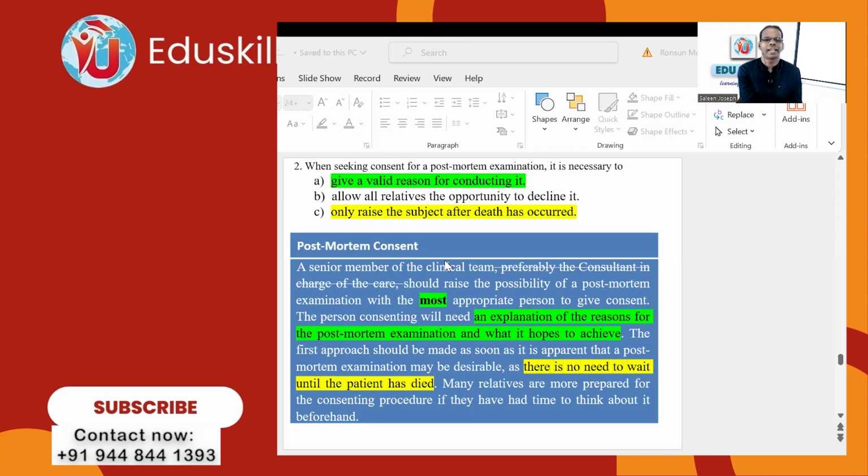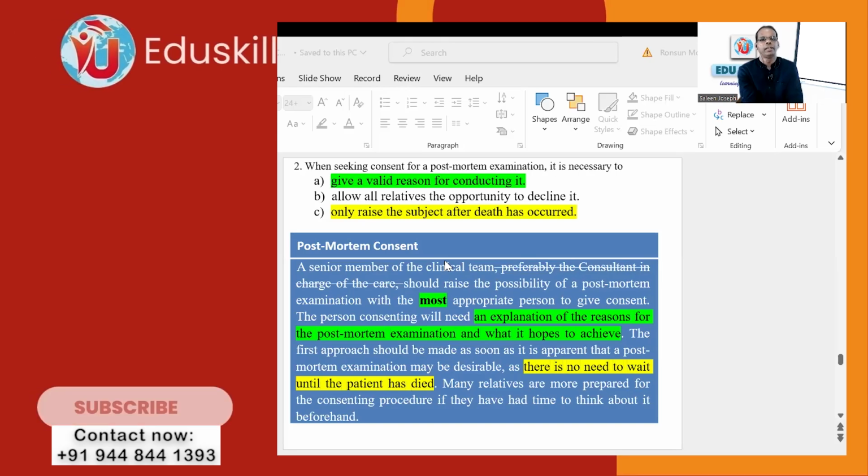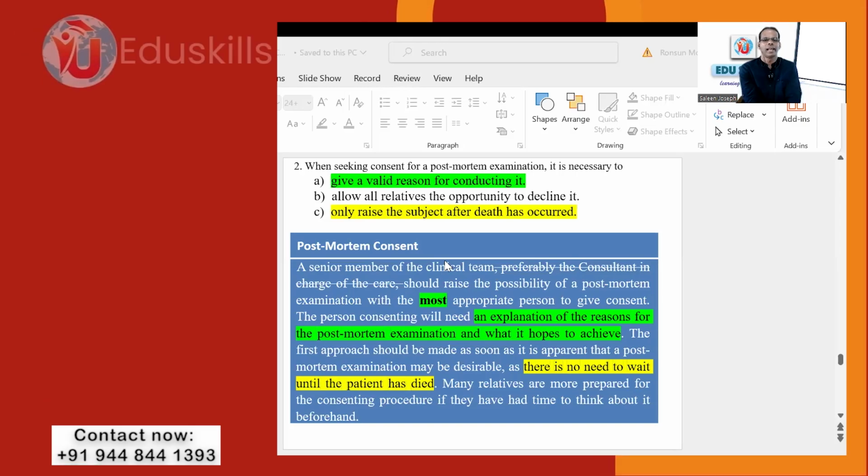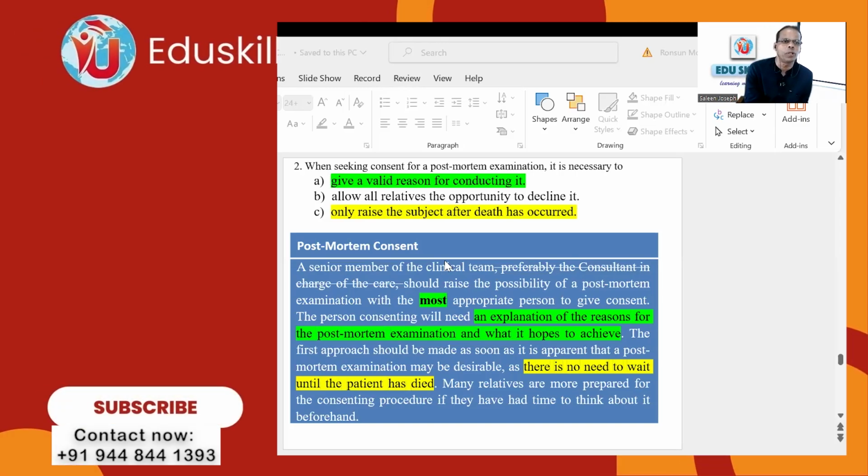Here it says only that one particular most appropriate person, maybe husband or wife or dad or mom, someone. Now the second option says allow all relatives from Uganda, South Africa, Tamil Nadu, Chennai, Kerala, Trivandrum, and all these places the opportunity to decline.